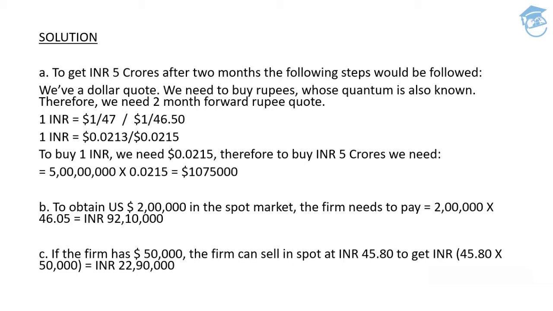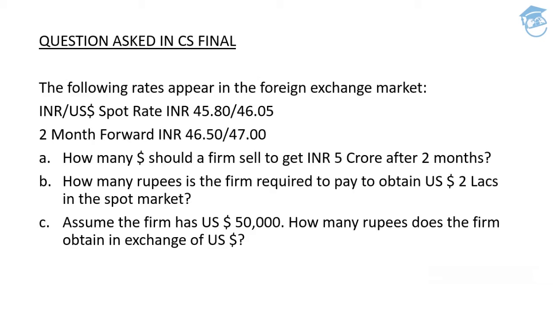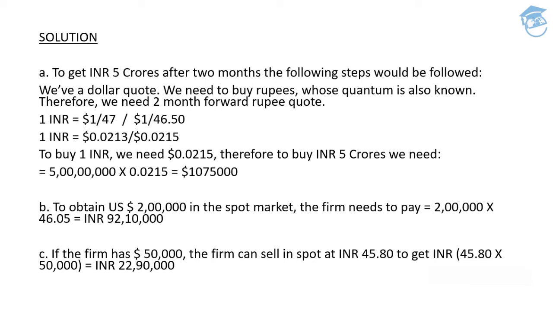In order to obtain 2 lakh US dollars in the spot market, the firm needs to pay again 2 lakh multiplied by 46.05. Remember, guys, not 45.80, because the bank is going to provide you the same currency at higher prices. So 46.05 is going to be the rate which needs to be applied in order to obtain 2 lakh US dollars. So the amount of Indian rupees that you need to shed out of your pocket will be 92 lakh 10,000 rupees.